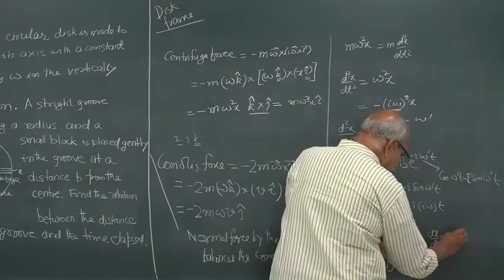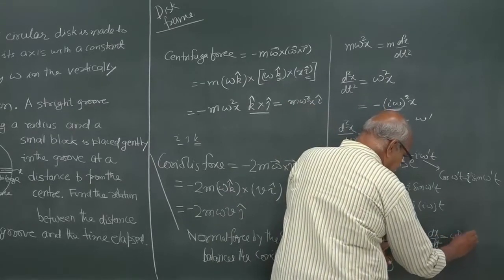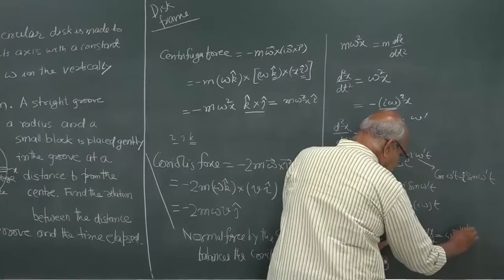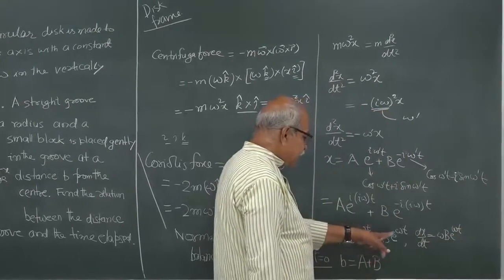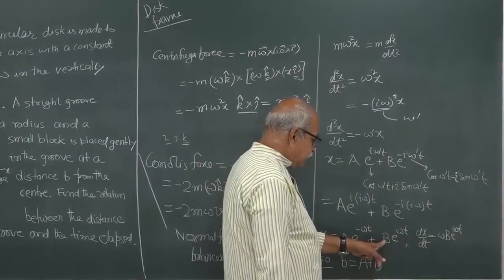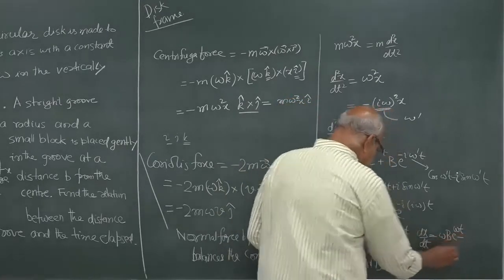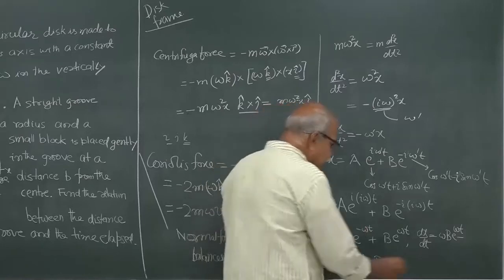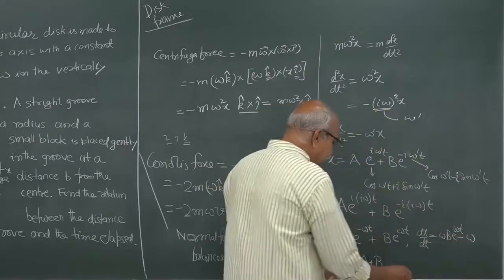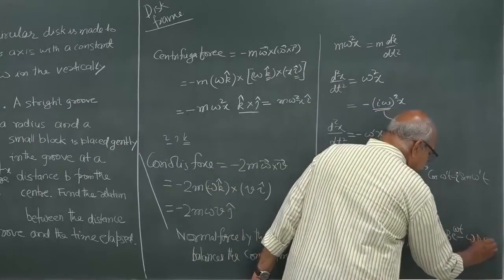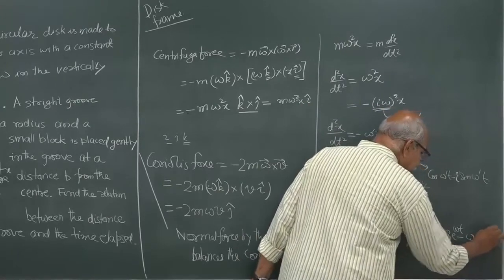From here, x dot or dx/dt, the velocity of the particle, I am differentiating with respect to time. It will be omega b e to the power omega t, and minus omega a e to the power minus omega t.